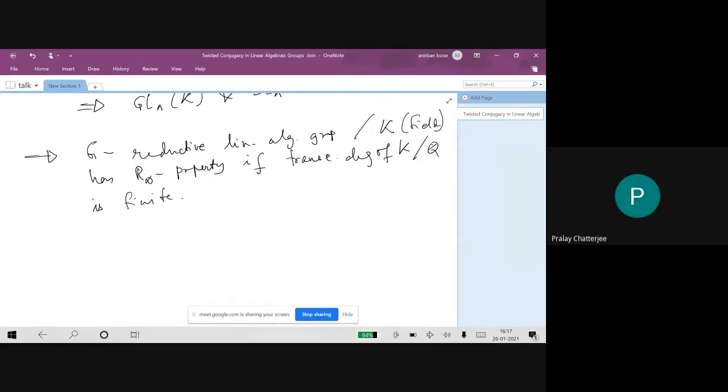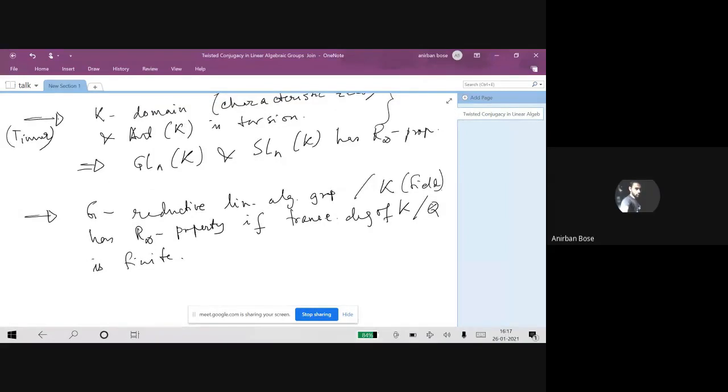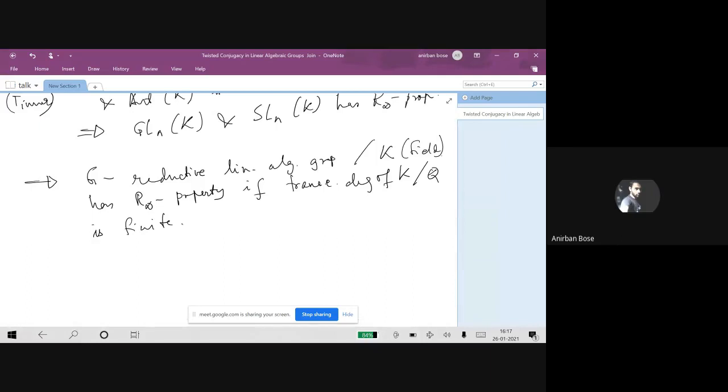Anirban, what do you mean by the automorphism group is torsion? That means it has torsion elements? Yes. Okay. So this was the result, which is again due to Timur, I think, if I'm not wrong, or maybe one or two more people. Let's say Timur et al.